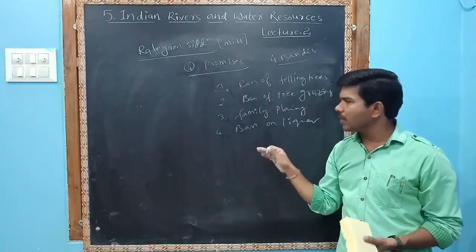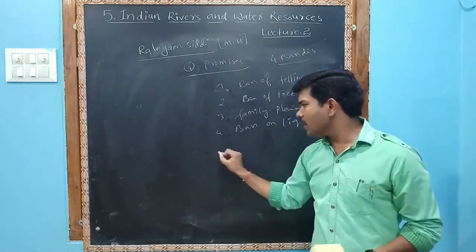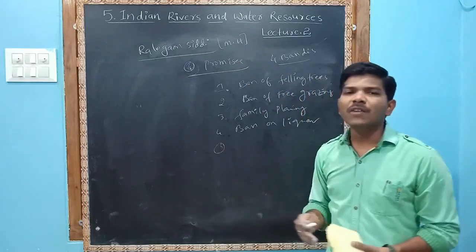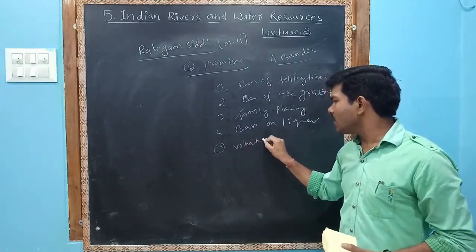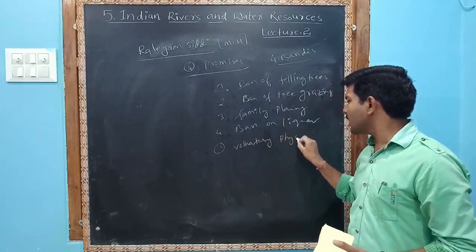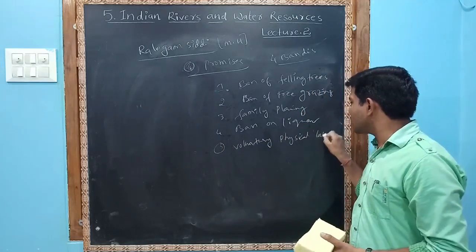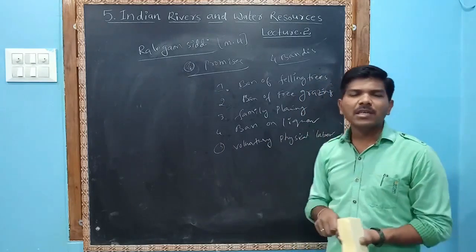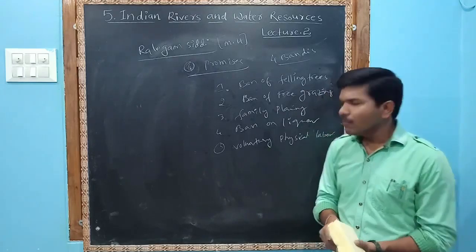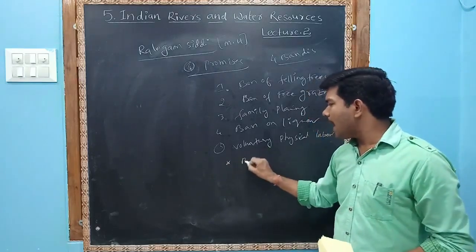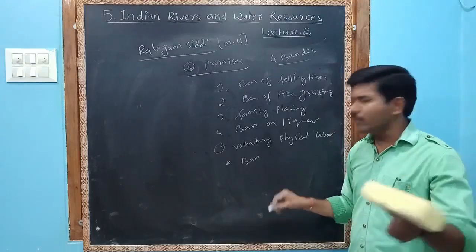Moreover, they also said voluntary physical labor. Each and every person in the village has to work voluntarily for the sake of the village. Moreover, a ban on borewells.